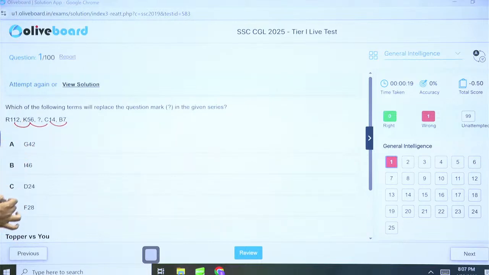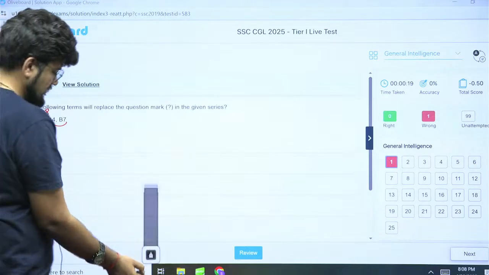That is only in one option, option D. Now if you put F28 here, you will easily find out that the difference between 18 and 11 is minus 7, 11 and 6 is minus 5, 6 and 3 is minus 3, and 3 and 2 is minus 1. So 1, 3, 5, 7. That is how the difference was happening. So F28 becomes the correct answer.